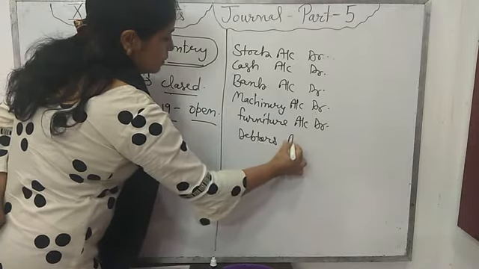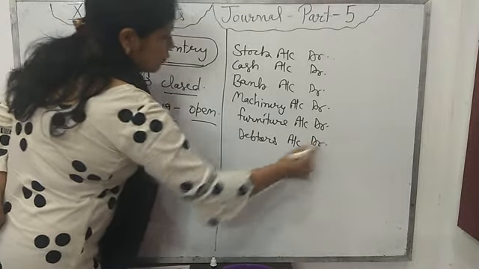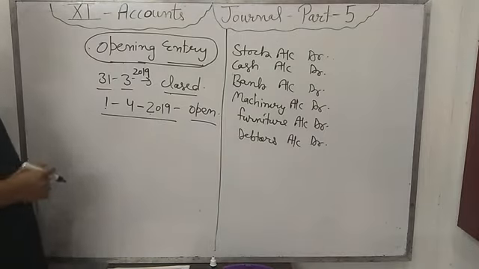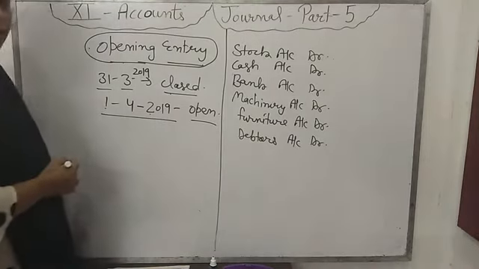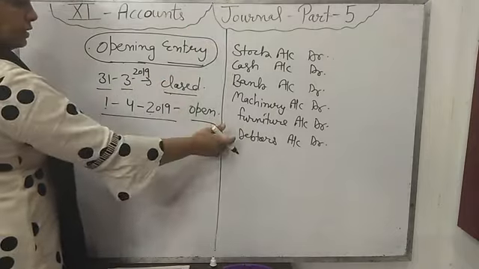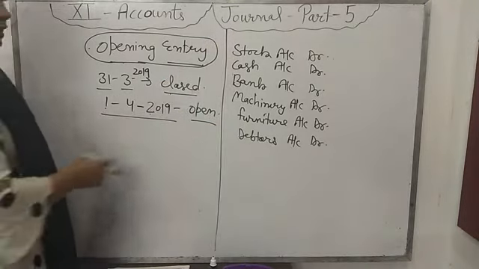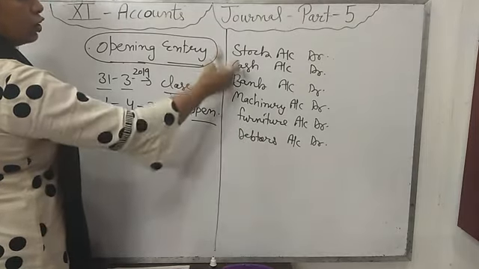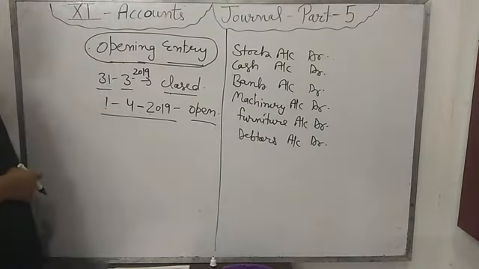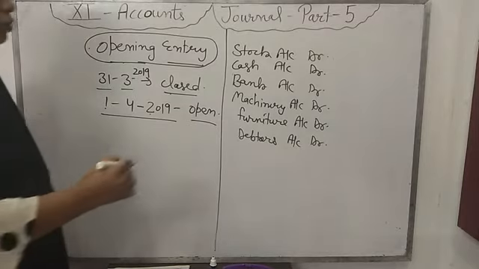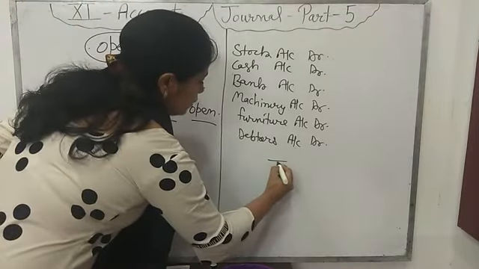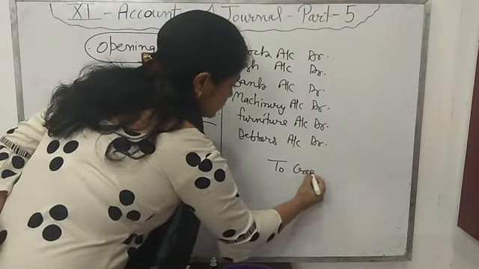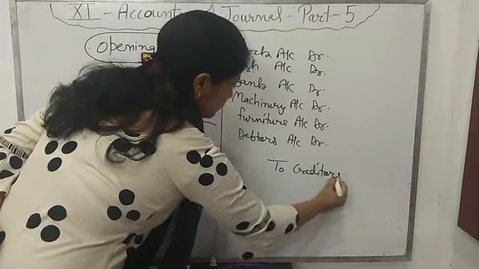For example, there are some persons of the previous year from whom the firm has to take money. Those are called debtors, so debtors will also be debited. All these assets are given to you directly. You debit with the same amount that is given to you in the question. After that, all the liabilities accounts will be credited. Creditors are the main liability.